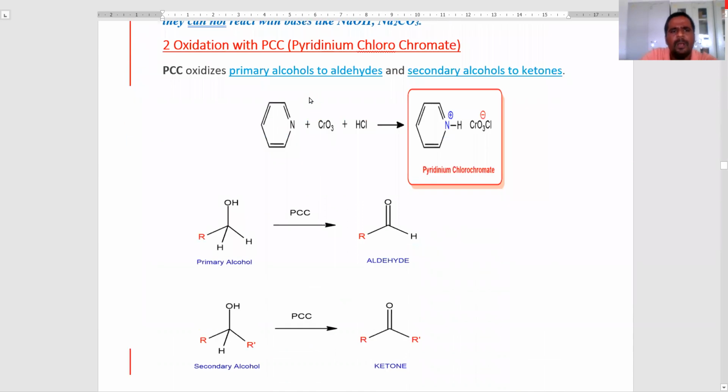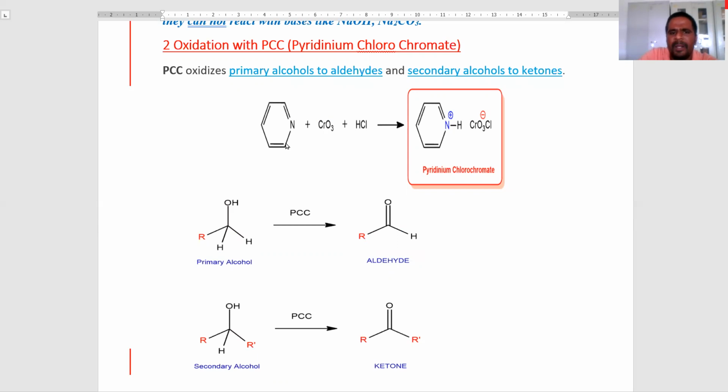Next, the second one is oxidation with pyridinium chlorochromate. This pyridinium chlorochromate oxidizes primary alcohols to aldehydes and secondary alcohols to ketones. Now we see how the reagent is prepared.